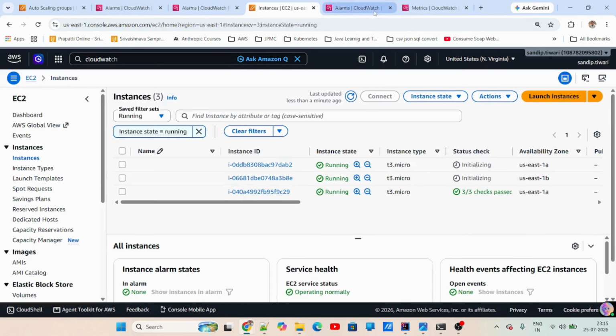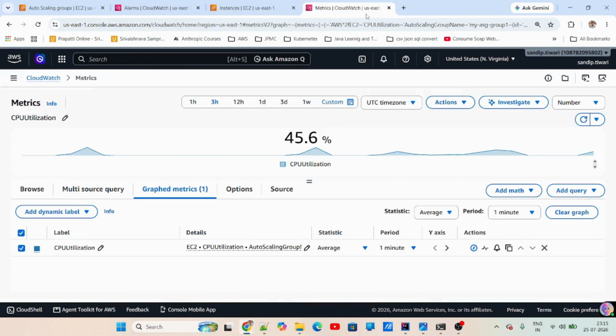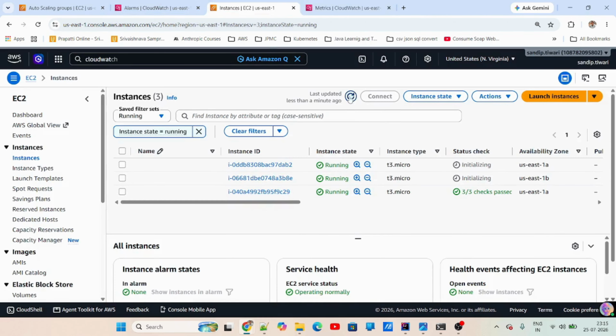Now there will be a scaling process also. Once the CPU load goes down, currently the CPU load will touch more than 80, 90, 100% as well. High possibility. Let it do that first.